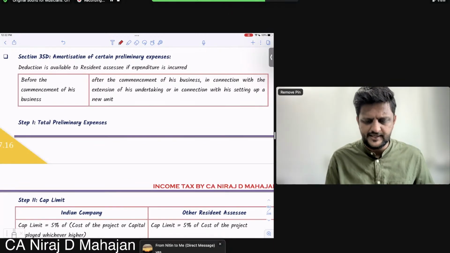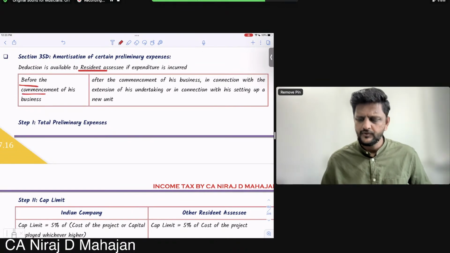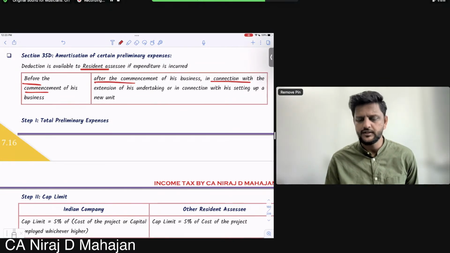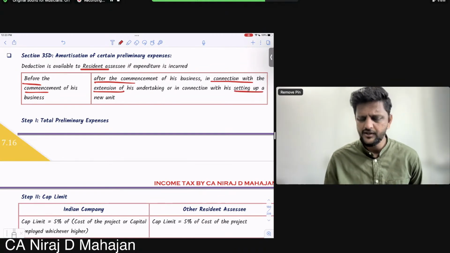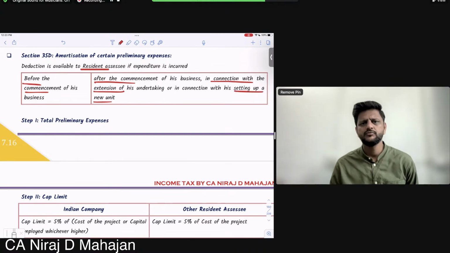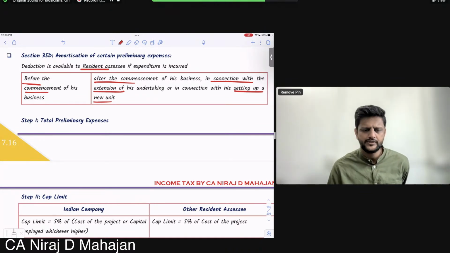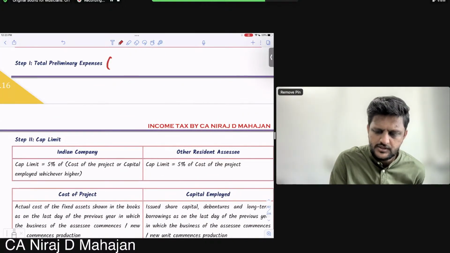So deduction under 35D is available to a resident assessee if expenditure is incurred before commencement of the business, or also after commencement of the business in connection with extension of his units or branches, or in connection with setting up of a new branch itself. So extension or setting up a new unit will be a bigger expenditure, so those will be allowed to be amortized or spread over some number of years. Clear till here? What is step 1? Check the total expenditure, total preliminary expenses. Step number 1 is the actuals.